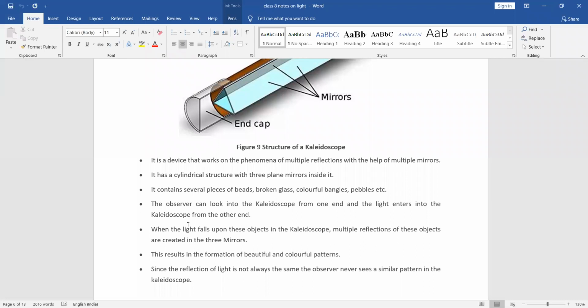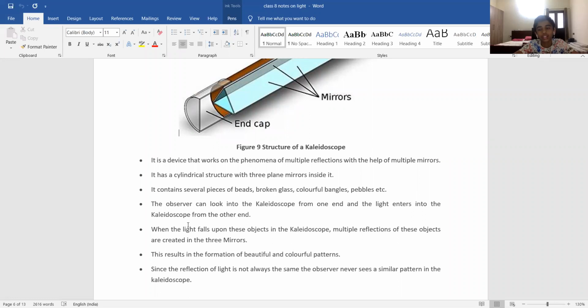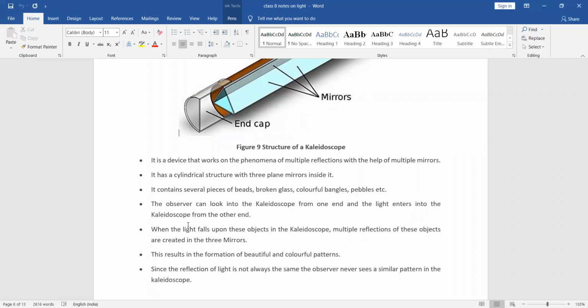Similarly, after that, I give it to Atulyan. So Atulyan can see the different or the same pattern? Different. After that, I gave it to Rahul. Rahul, do you get the pattern same or different? Different. Different only. Okay. Very good. So here we are able to get different patterns by using the kaleidoscope, because there are so many things inside the kaleidoscope. So all of you complete these points.